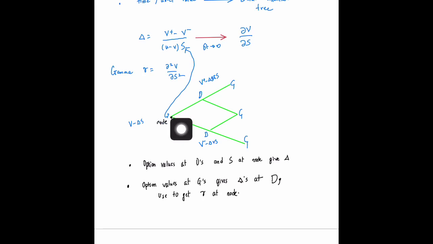So we are using the delta over here to say what the portfolio is going to be. The delta that is utilized is the delta over here, not the delta that is evaluated at these two points.